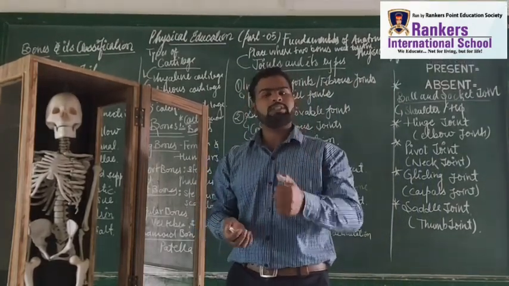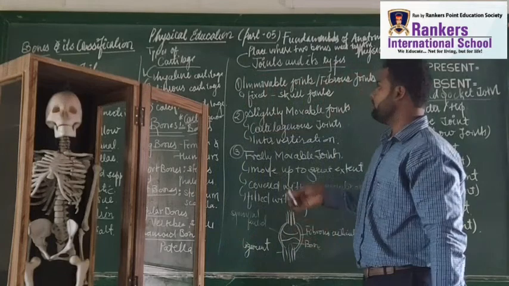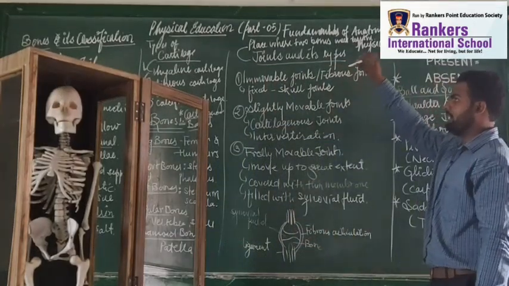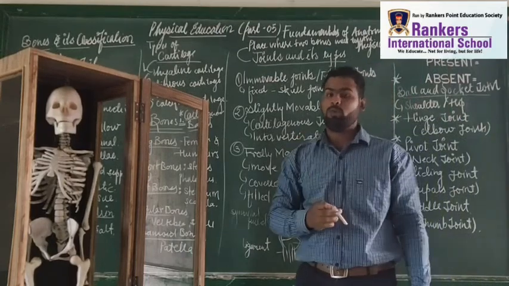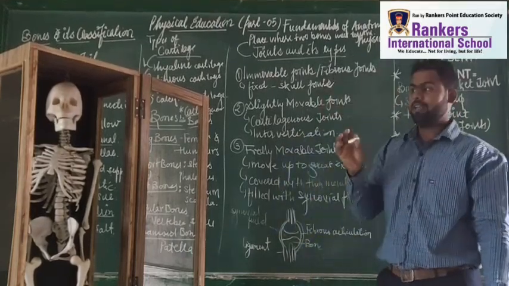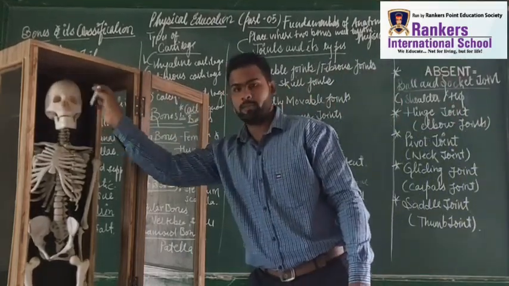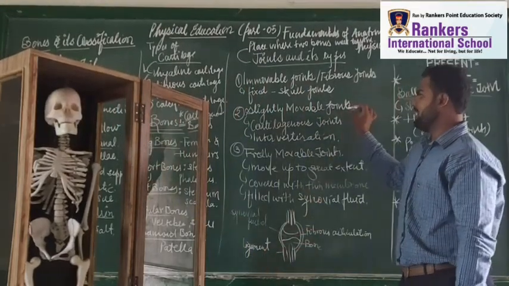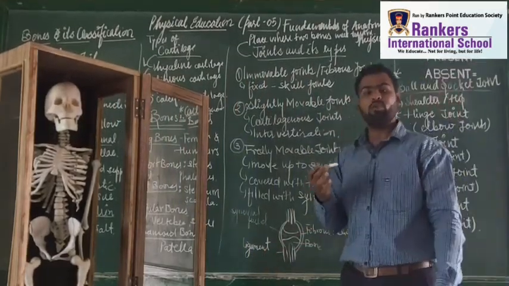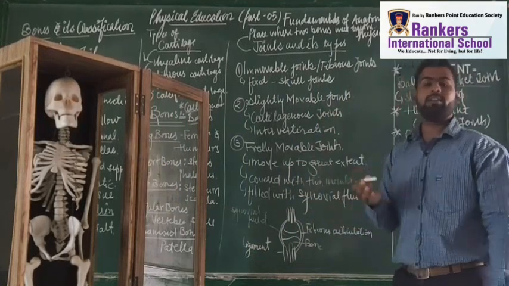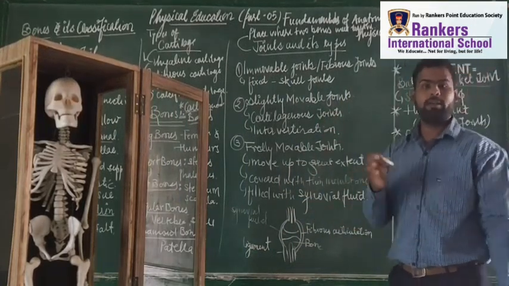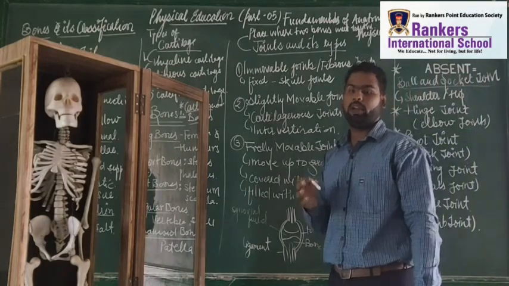Students, I hope this first part is clear, that immovable joints are fibrous and fixed, and the skull is an example. Got it? Next is the slightly movable joint. It means they are slightly movable. These joints are also called cartilaginous joints, present in invertebrations, for example in the ear and nose.